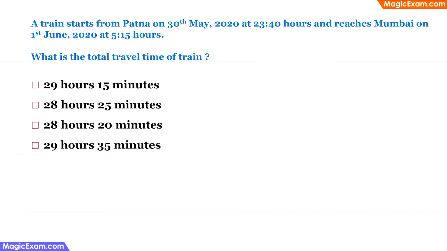A train starts from Patna on 30th May at 23:40 hours and reaches Mumbai on 1st June at 5:15 hours. So what is the total travel time of the train? So what we have to remember here is that in May there are 31 days. So the train traveled on 30th May and also on 31st May and reached Mumbai on 1st of June.